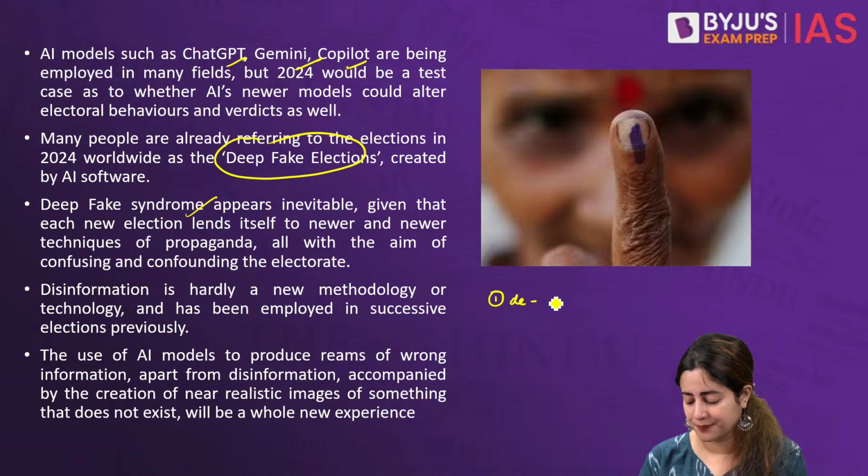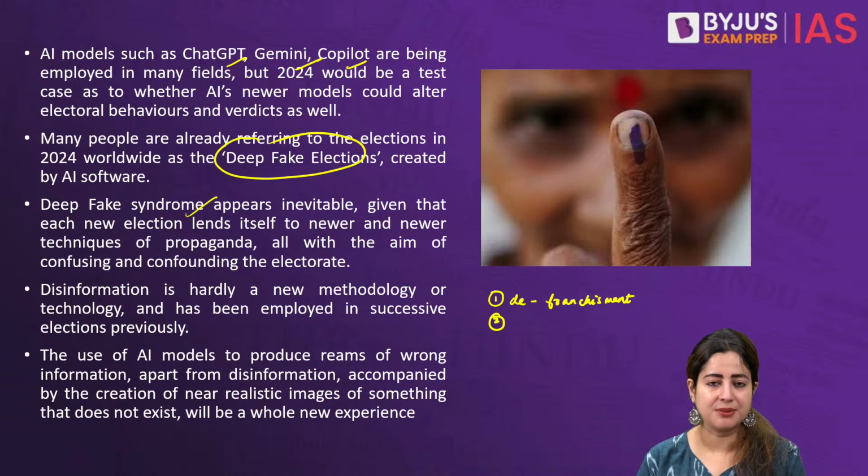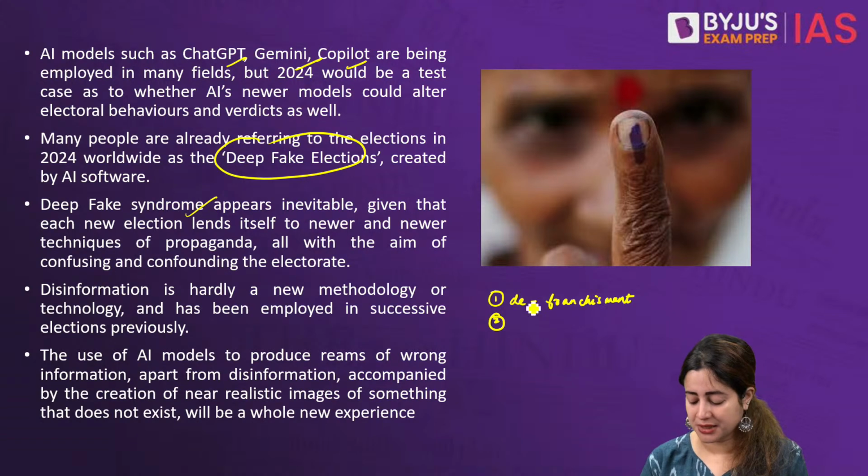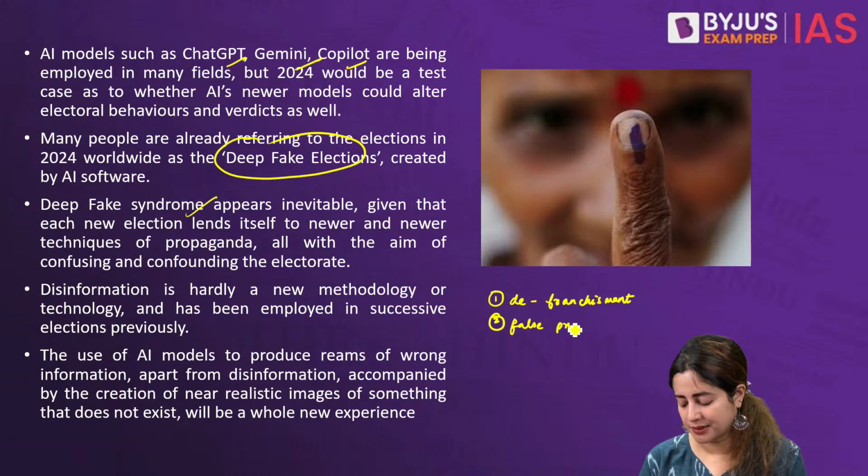It is leading to disenfranchisement of people. People are refraining from giving votes. Why? Because sometimes there are unnecessary threats being created on social media, that there is a danger of communal violence, there is a danger of political instability, there is police, paramilitary has been deployed. In many countries, people have been discouraged to come out and give votes only because they were afraid that it could lead to some violence. They were under threat.